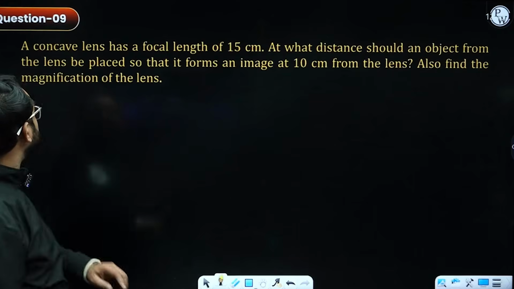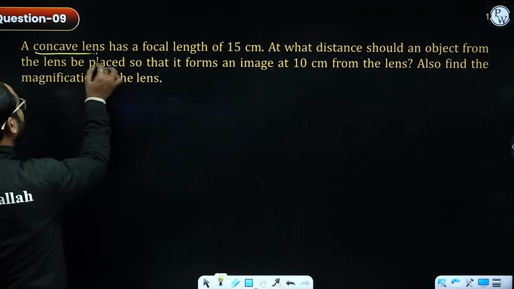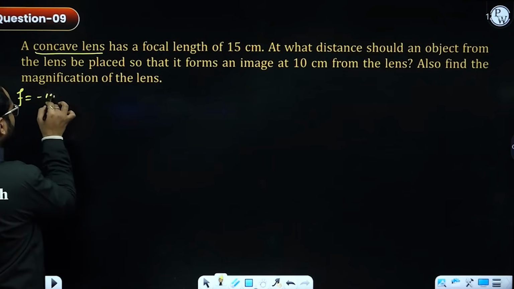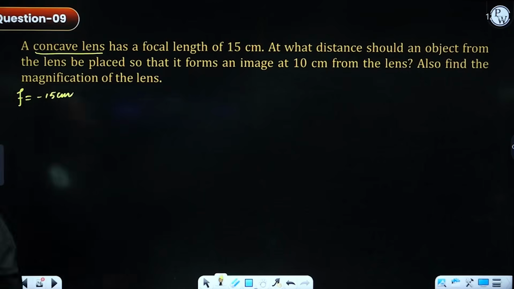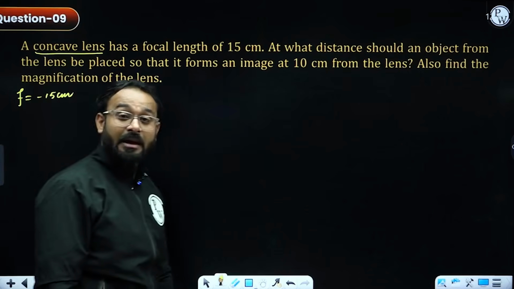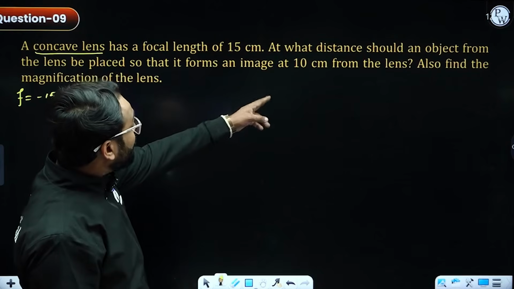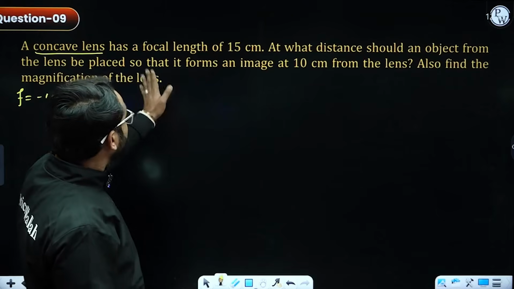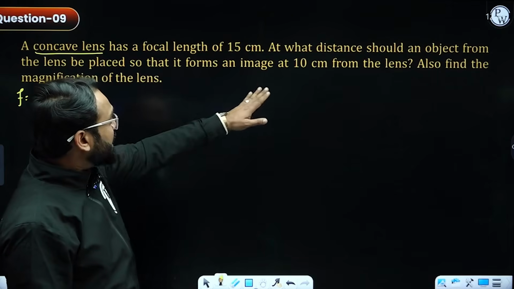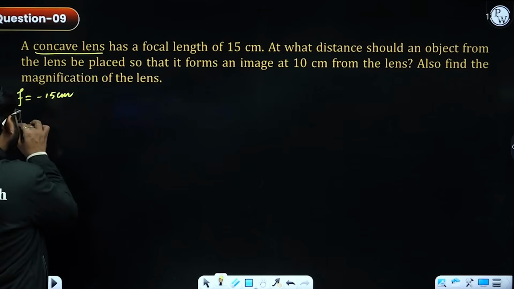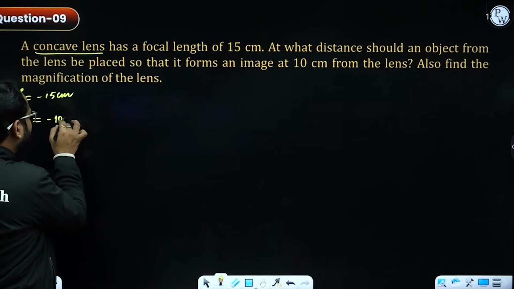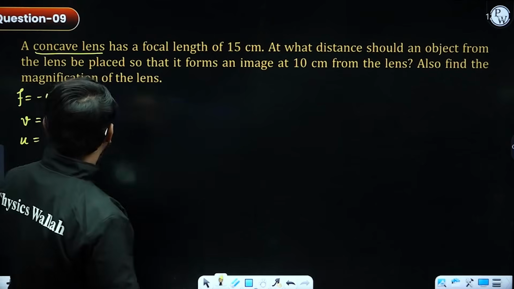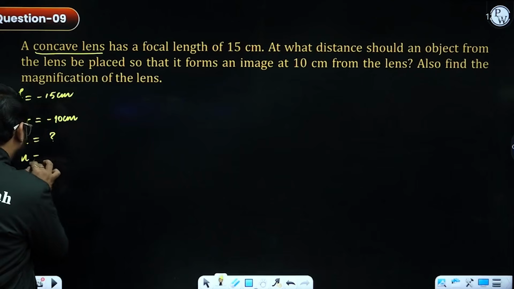Moving ahead to the next question, it says we now have a concave lens which has a focal length of 15 centimeter, and focal length for the concave lens will be considered as negative. So I'm writing negative 15. At what distance should an object be placed from the lens so that it forms an image 10 centimeter from the lens? So the value of v is negative 10 centimeter, and the value of u I need to calculate. Also find the magnification.